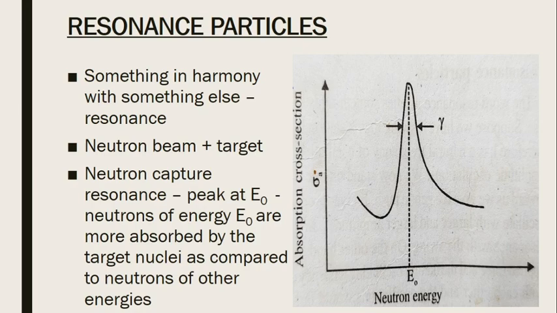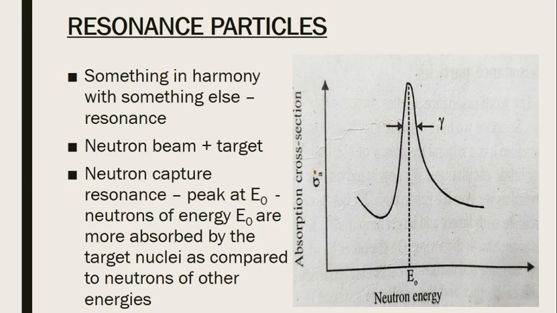On the y-axis we have plotted the absorption cross-section, that means how many neutrons have been absorbed by the target. You can see that the maximum absorption occurs at a neutron energy E0. And this graph is known as the neutron capture resonance.